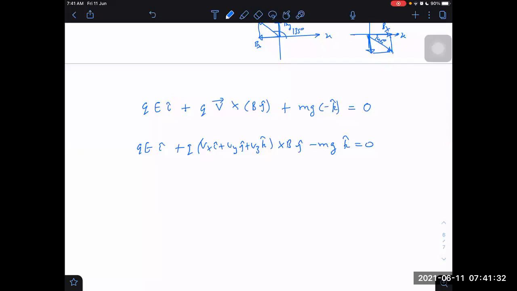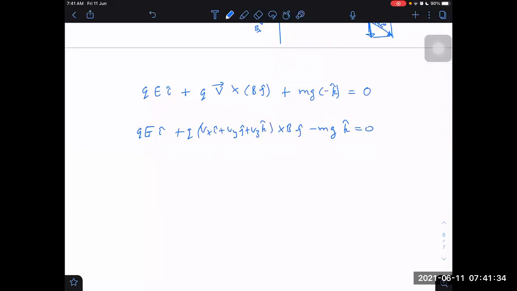There are again three equations. Let us see what relations we get from them. First, the equation along I cap: on one side I have QE, and on the other side, minus I cap I will get if I take K cross J. So minus QB Vz, because K cross J will give minus I. This is only along the x-axis. First, let me write along x-axis.